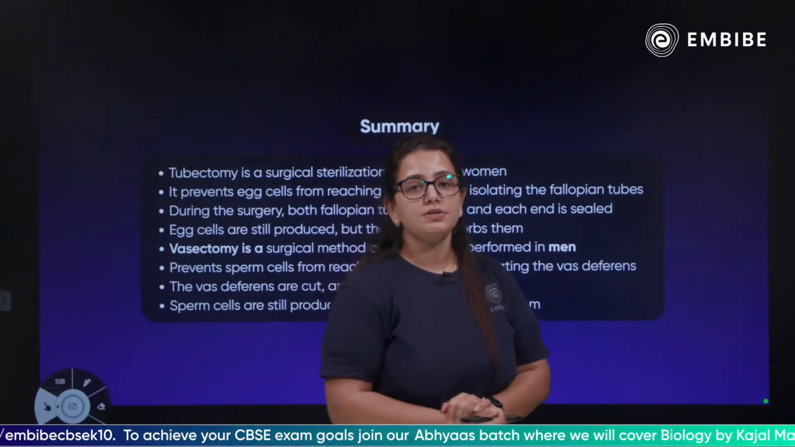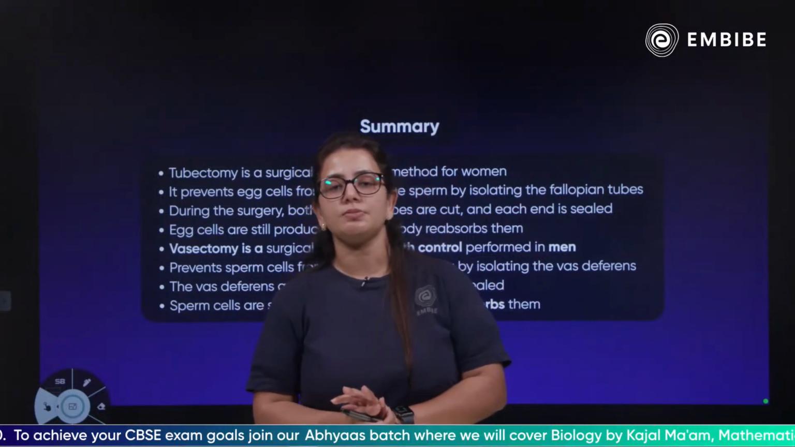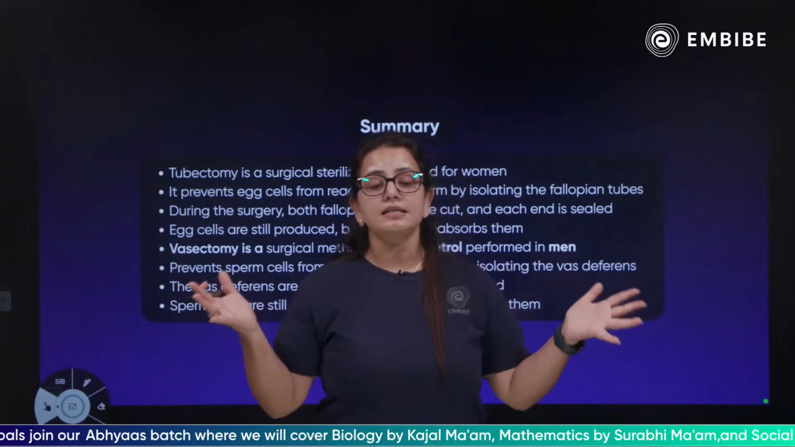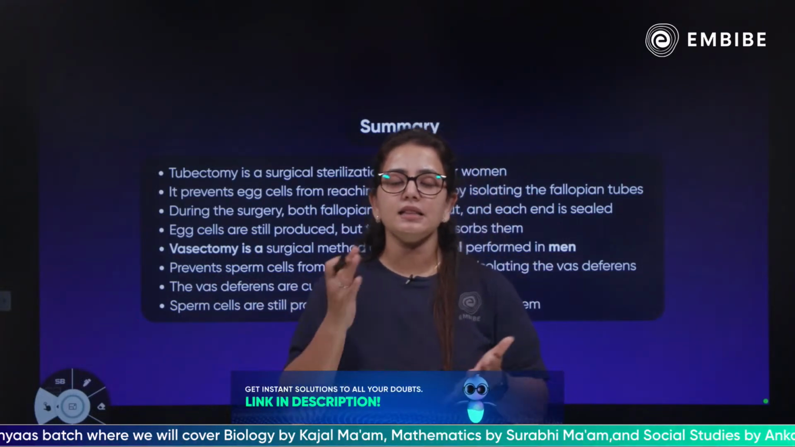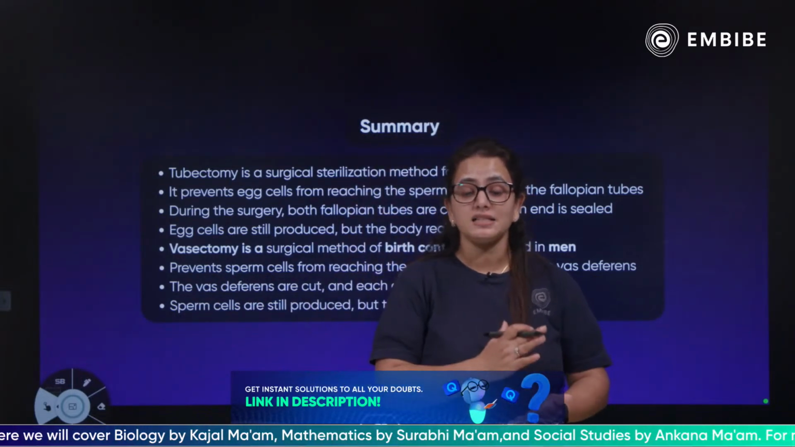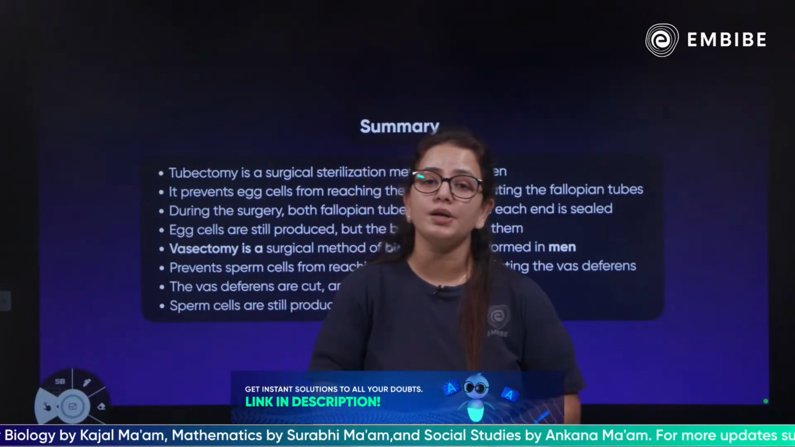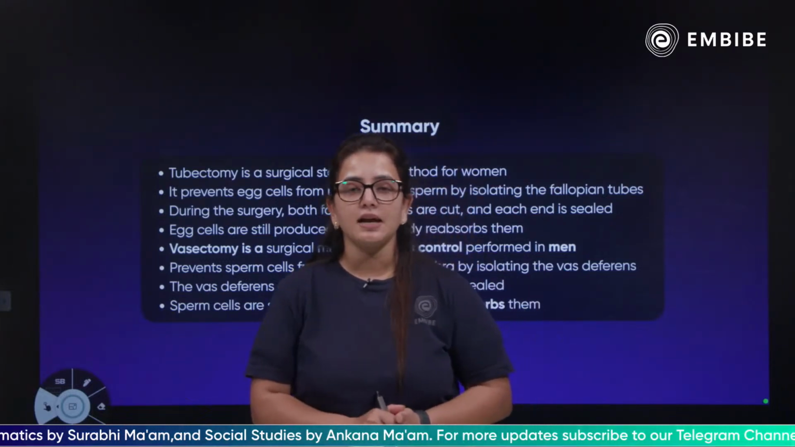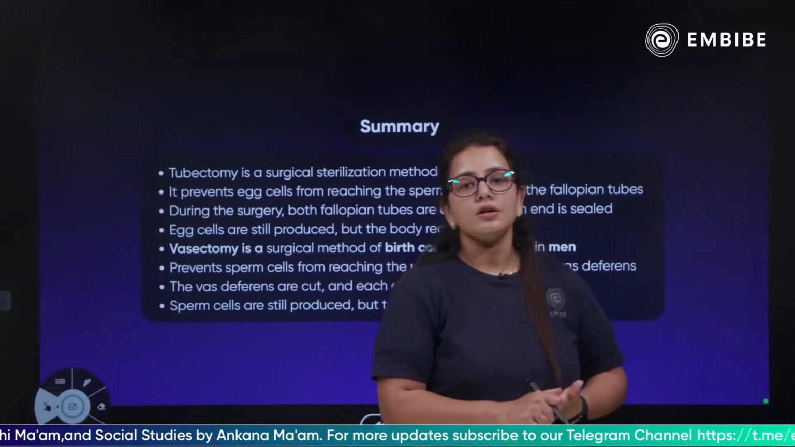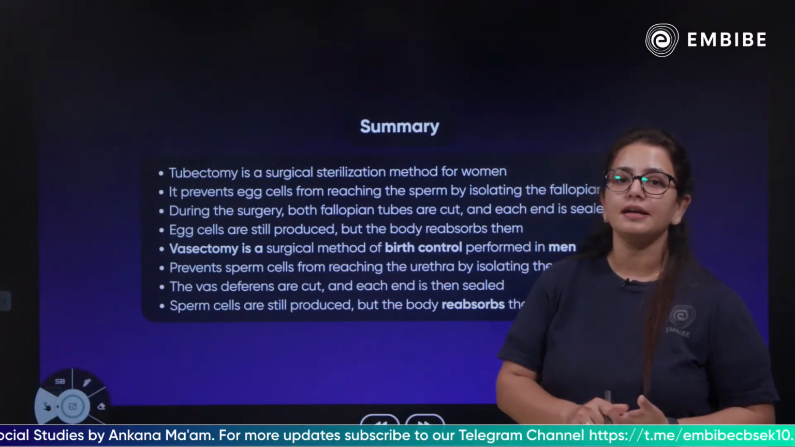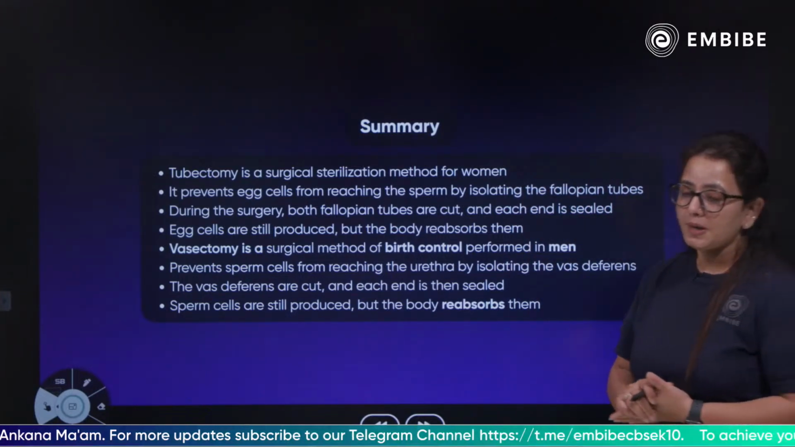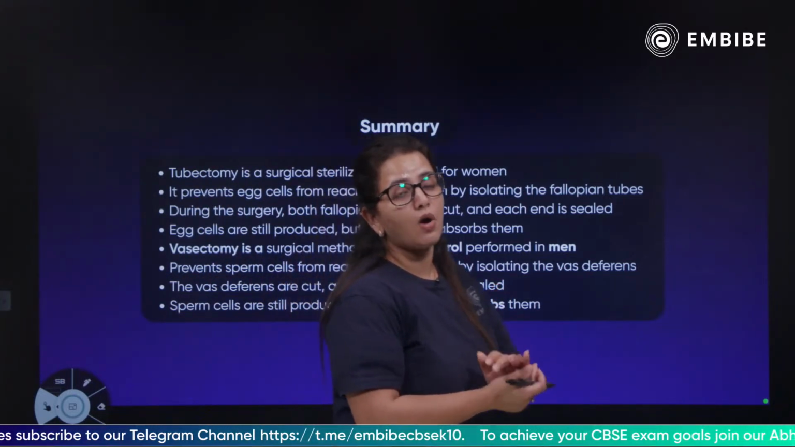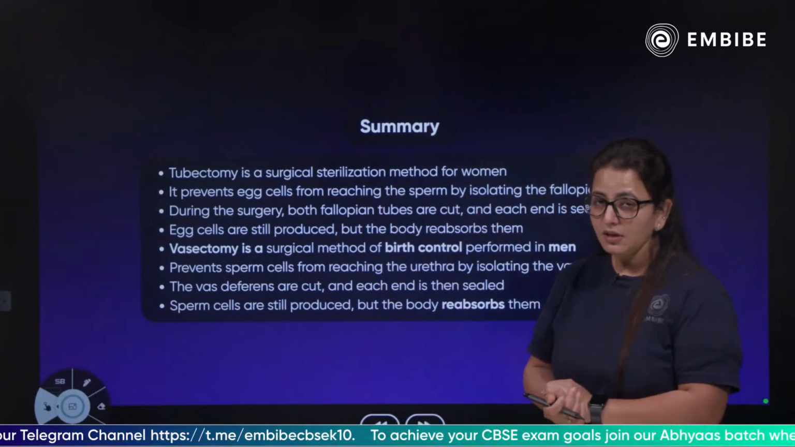Children, today we have studied the surgical methods of contraception, which are the tubectomy and the vasectomy, and how exactly they are done. In the vasectomy, the vas deferens is cut and tied, and in the tubectomy, the fallopian tubes are cut and tied. We prevent the fusion of gametes inside the fallopian tubes, and in males we stop the male gametes from mixing inside the urethra.